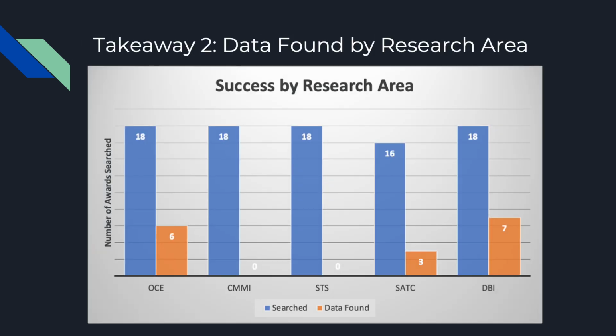This graph measures our success when searching for datasets. Of the 88 awards searched, we were only able to find data for 16 of the NSF awards. This graph is useful in showing how difficult locating datasets can be and how much work remains in making NSF-funded data more accessible. As you can see, we experienced greatest success in the oceanography and division of biological infrastructure research areas.